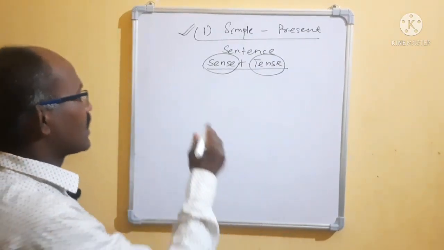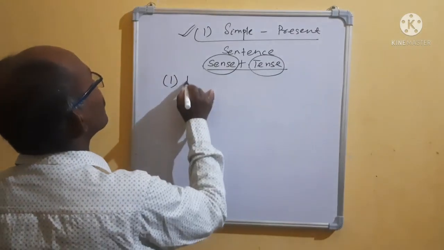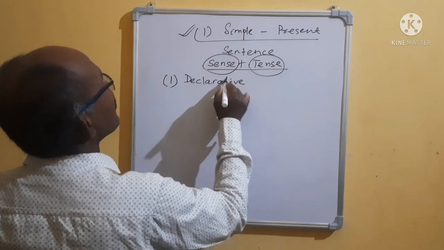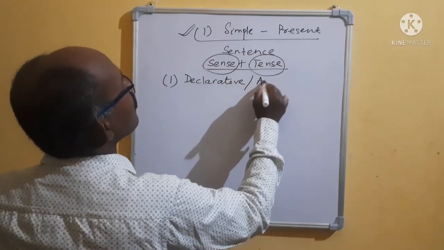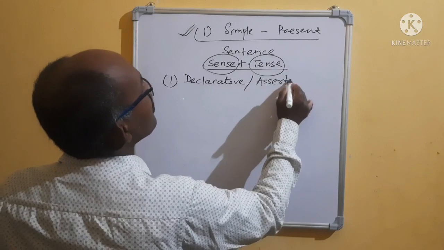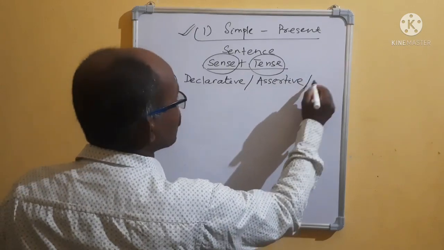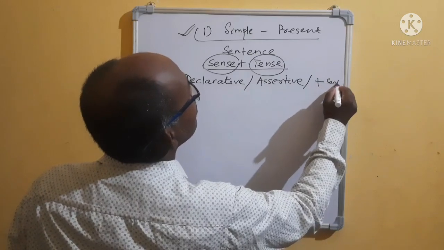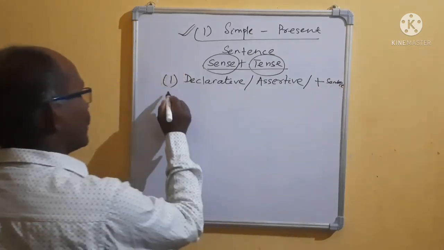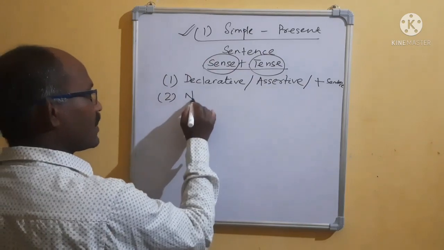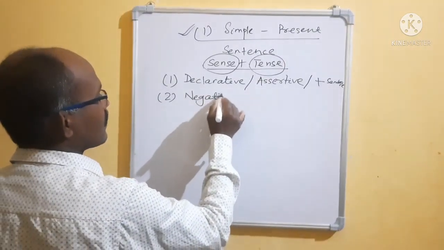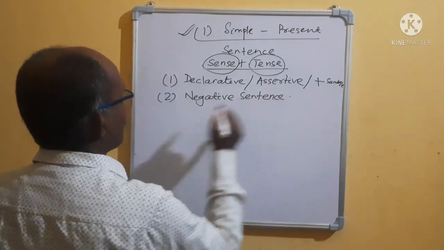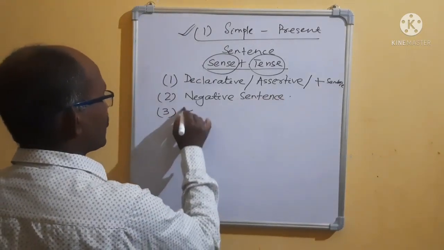Generally, number one is the declarative sentence, also known as the assertive sentence, or the positive sentence. Number two, negative sentence.